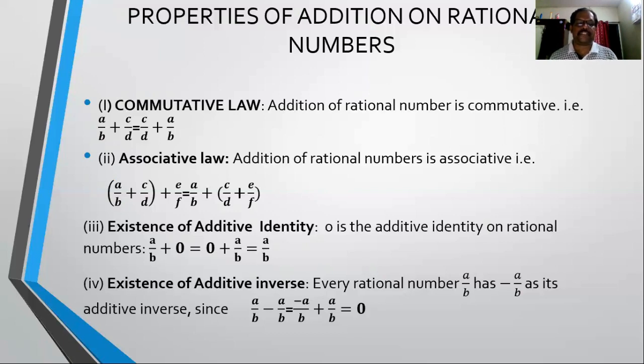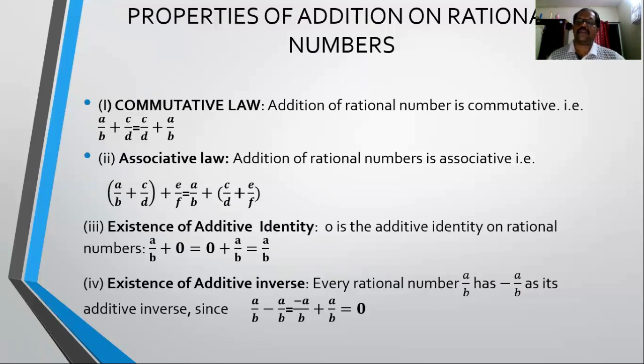Similarly, the next property is called existence of additive identity. So what is additive identity here? Additive identity will be such a number that when we add that number, the sum will remain the same given rational number. That is, if we add a number to A by B, the sum will remain A by B only. So what is that number? Such a number in addition is 0.